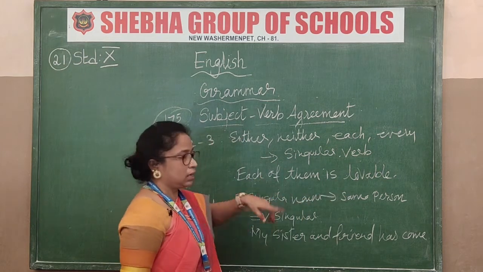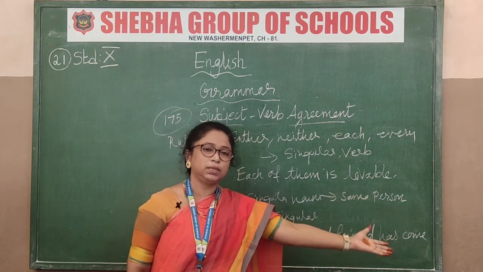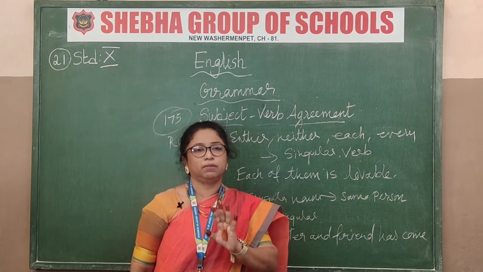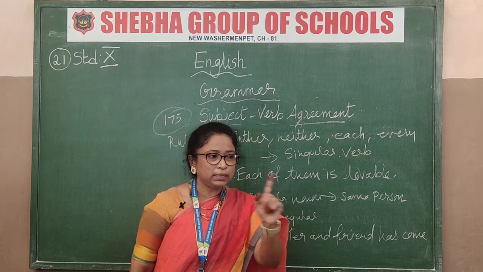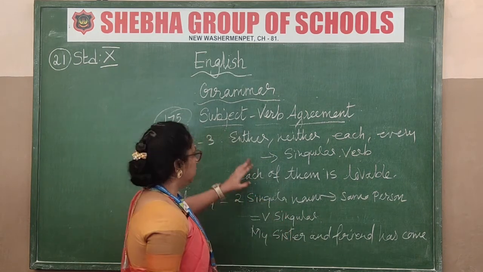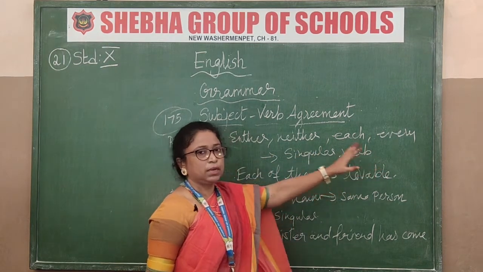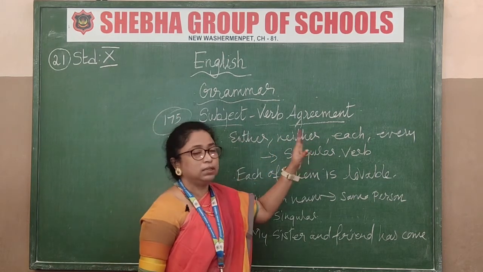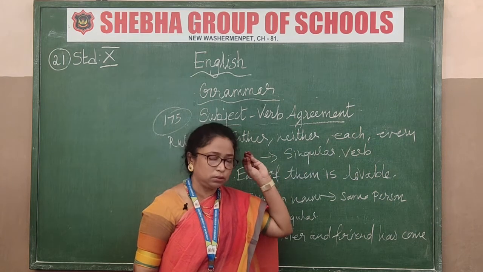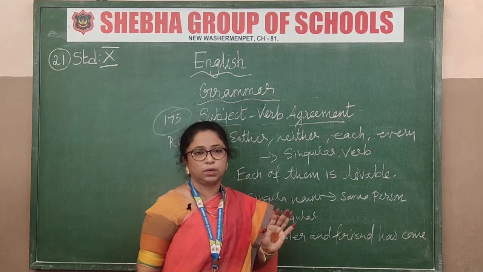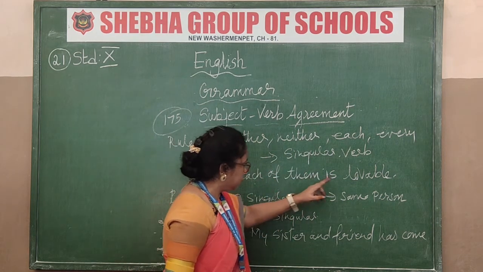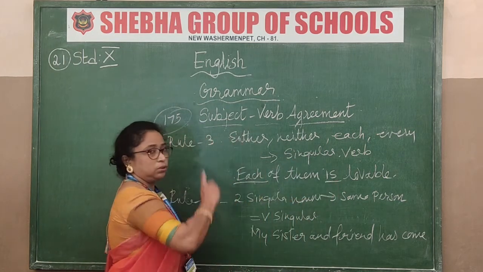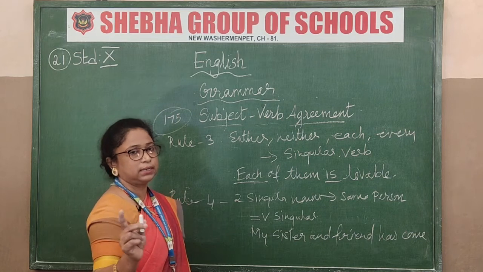In a class there are so many children, there can be 50 children. So each one of them is lovable. That means each one child is lovable. Got that now? So these are the clues given to you. In a sentence, if you see these words, either, neither, each, every, automatically you can just close your eyes and write is only. So each of them is lovable. Automatically, what should you write? You must write is. Got it now?